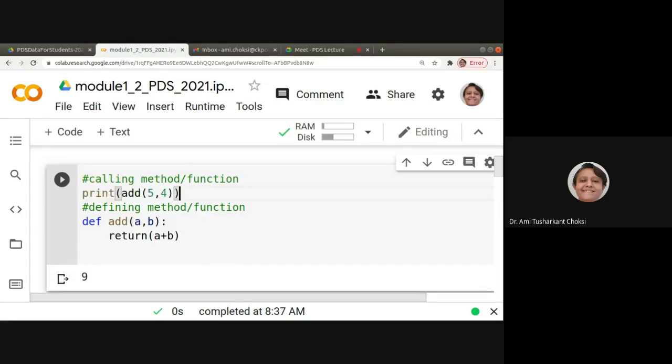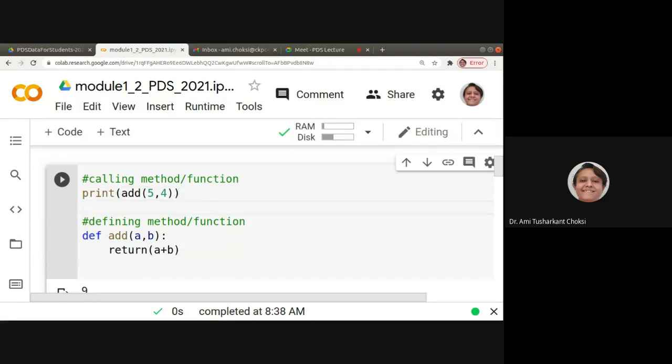Now let us see. Does it have any problem? No. Fine. So we need to have the definition of the function as well as the calling of the function. Is it so?